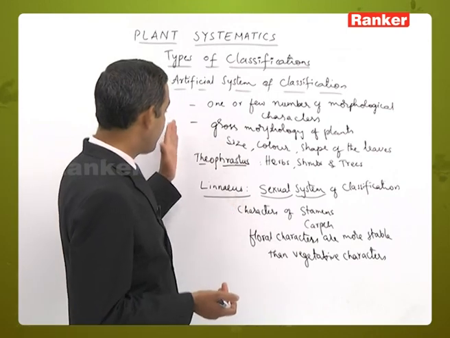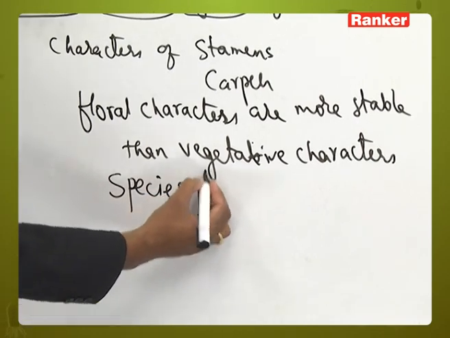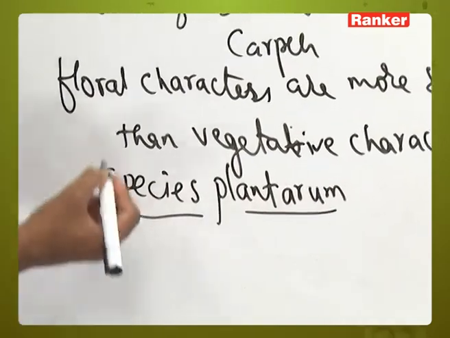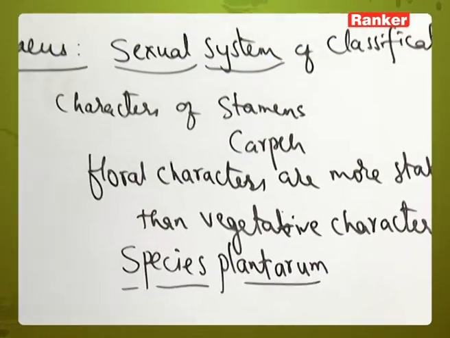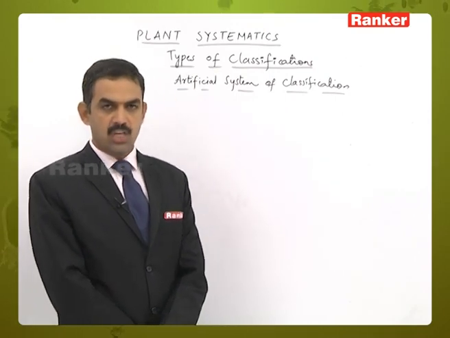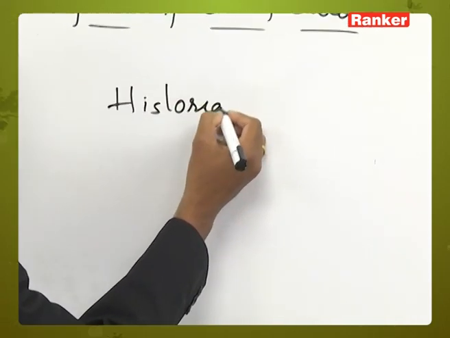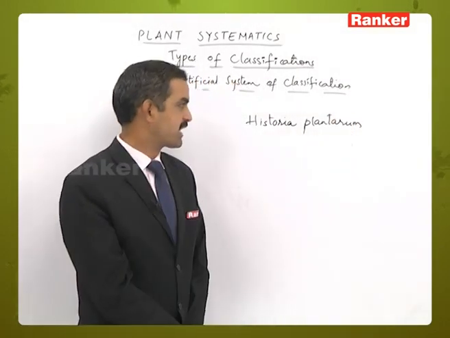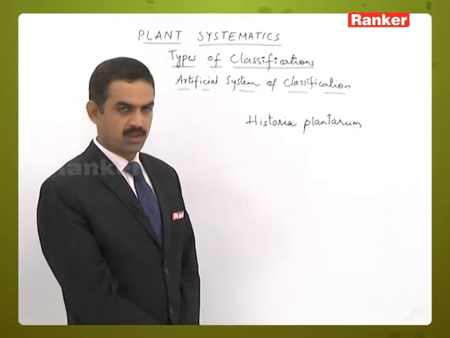His system of classification was given in the Species Plantarum book. These are the classifications belonging to the artificial system of classification. And in the artificial system, Theophrastus's classification was given in a book called Historia Plantarum, whereas Linnaeus's classification was given in the Species Plantarum book.